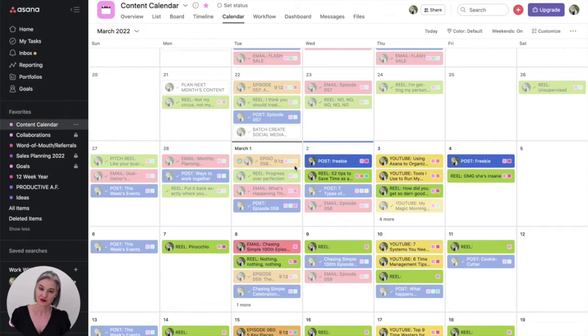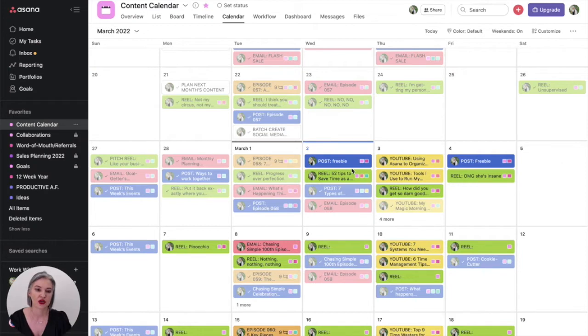So you can see here on a calendar basis, everything is color coded based on both the platform and the type of content for that platform. Reels are green, Instagram posts are blue, emails are pink, podcast episodes are orange, YouTube videos are yellow, and I've had other types of content as well.